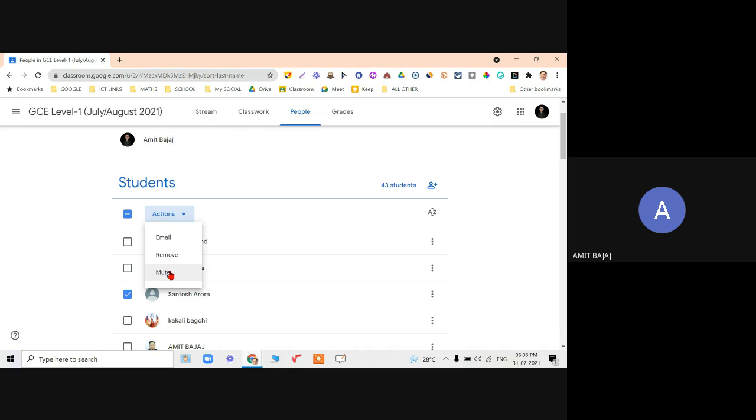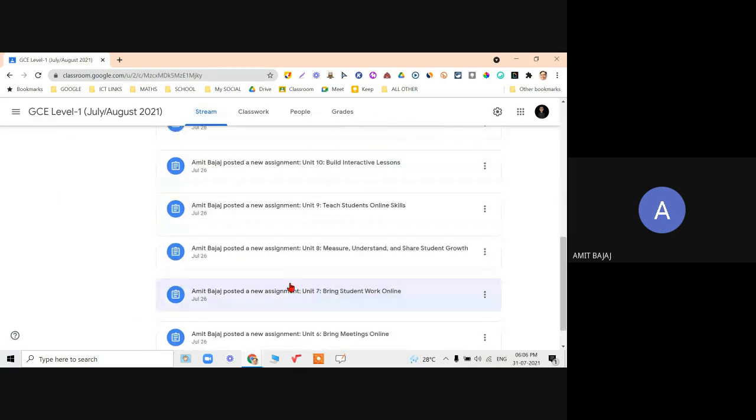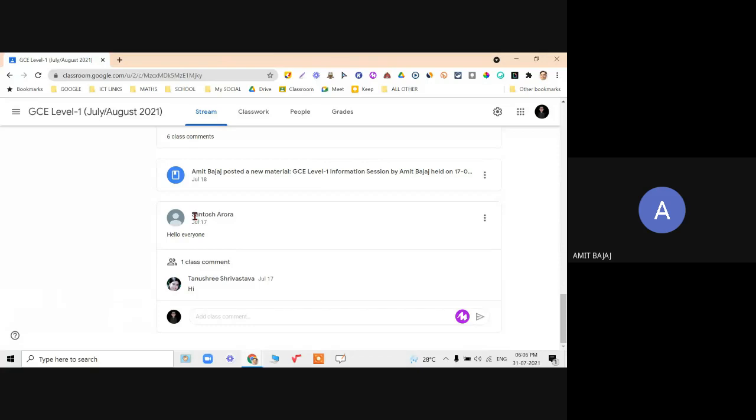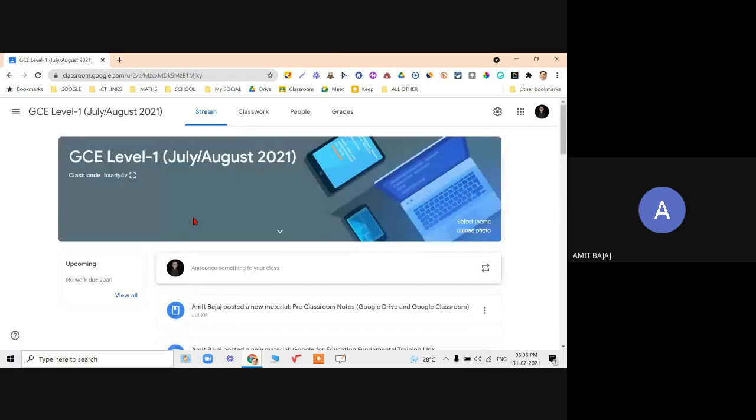And mute that student. Mute means the student might get the messages from me, but he or she will not be able to write anything on the stream. You can check it out, this is my stream. So likewise, this student has written something. In future, they will not be able to write anything if I mute that particular student. So this is about streams and announcements.